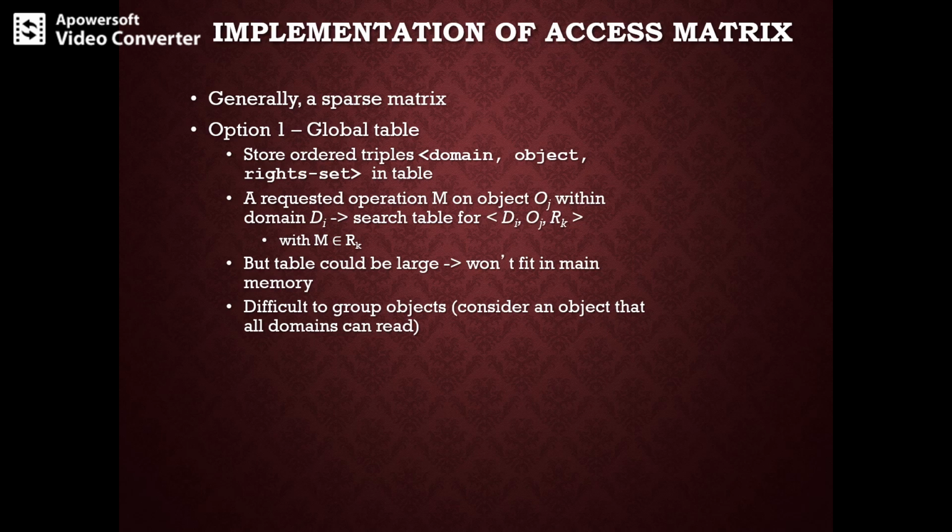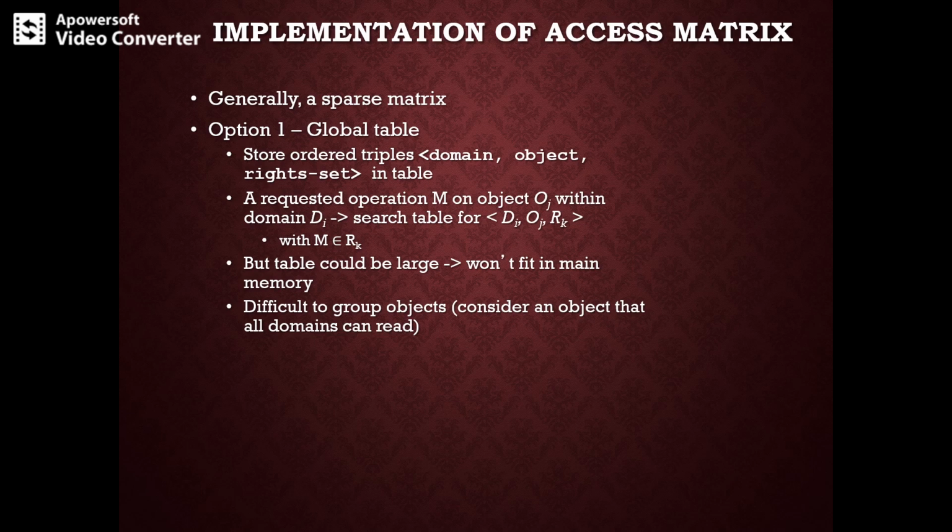So this implementation has many drawbacks. The table will usually be large and we cannot keep it in main memory, so additional input output is needed. Because we should maintain all these ordered triplets, domain, object and right set, for each of the processes, it is very difficult to maintain such a long table for several processes. So additional IO is needed in this case, and virtual memory techniques are often used for managing this table.